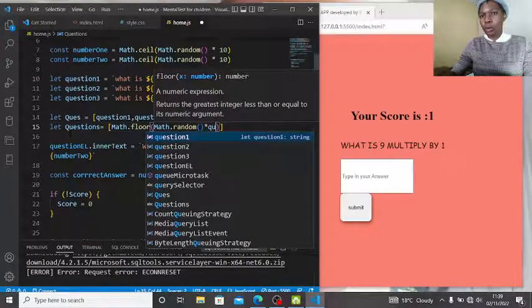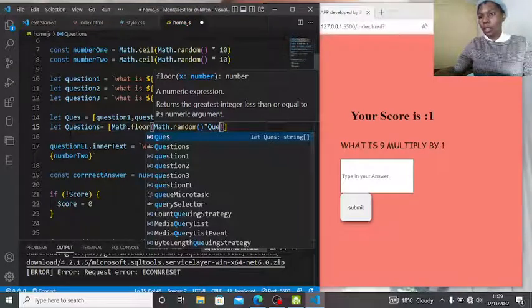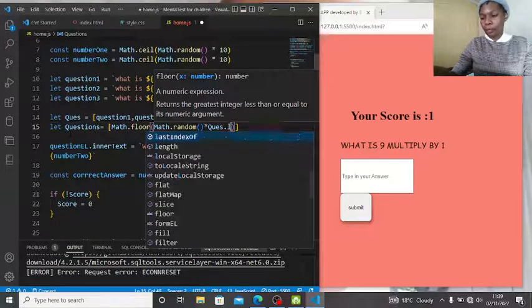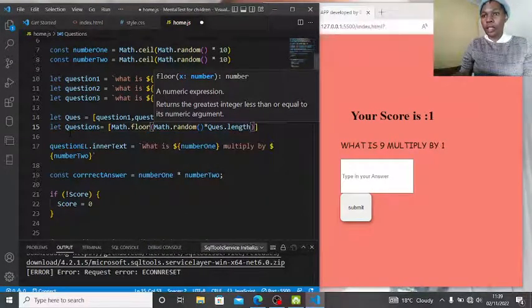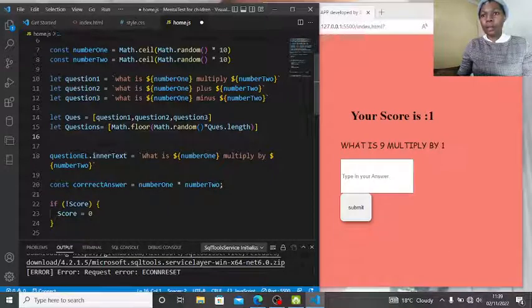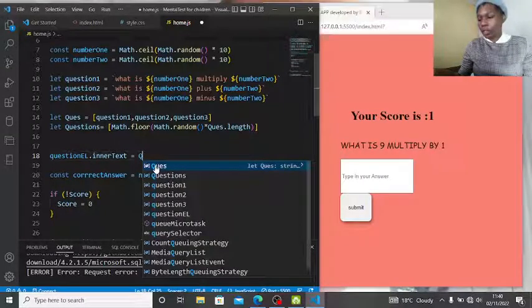Q, okay, it's a big Q, our queues dot length. So this is how we're gonna do it. Then here we can simply say questions.